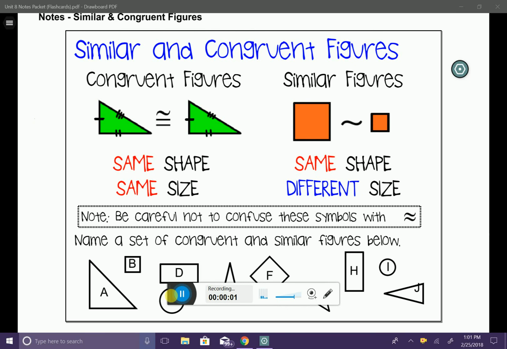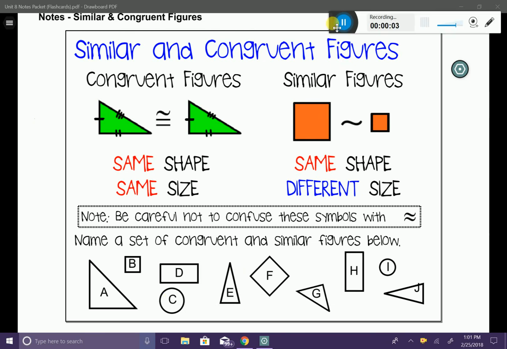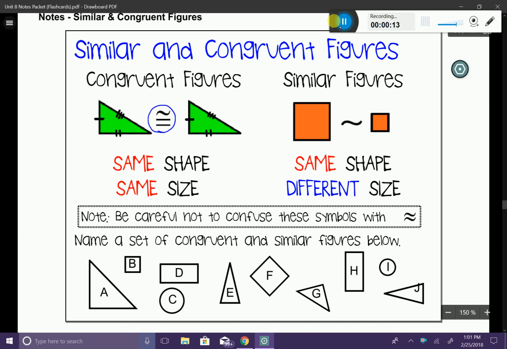In this lesson, we're going to talk about similar and congruent figures. Congruent figures are two figures that have the same size and the same shape. The symbol that we use to indicate congruency is the symbol that you see here. So it's basically an equal sign with a little tilde swirl on the top of it. Now, take note down here.